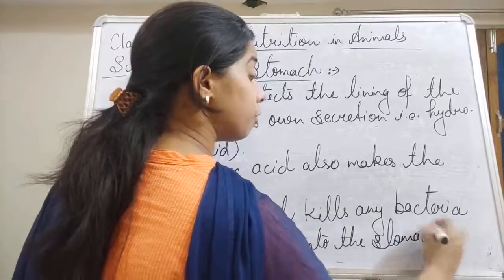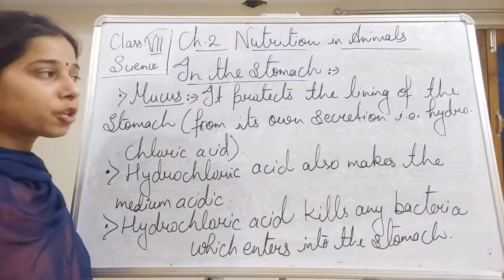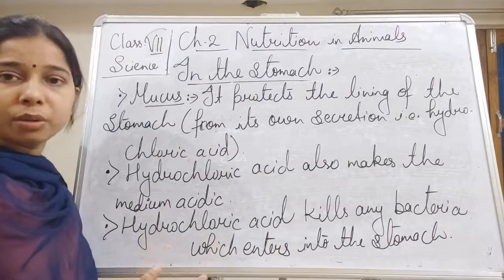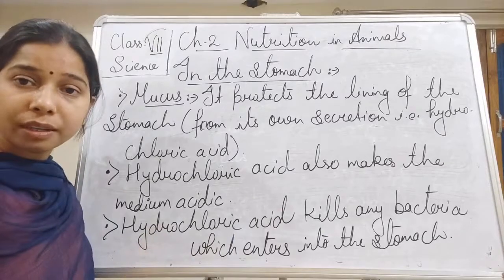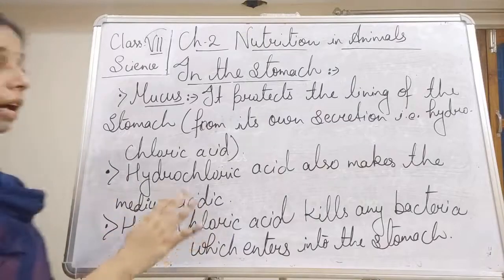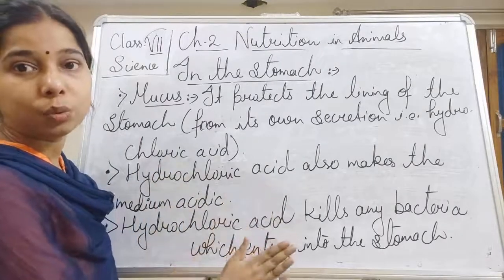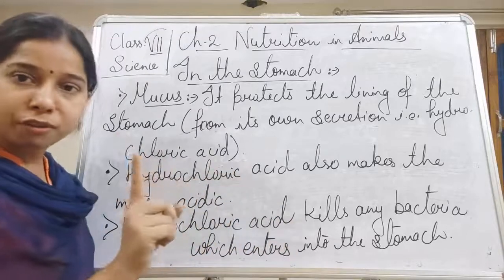Remember, students, these points are really important because a question may be asked: what is the role of mucus in the stomach? What is the role of hydrochloric acid in the stomach? So you should know about it. The role of hydrochloric acid is to kill the bacteria entering the stomach. This is the first function.